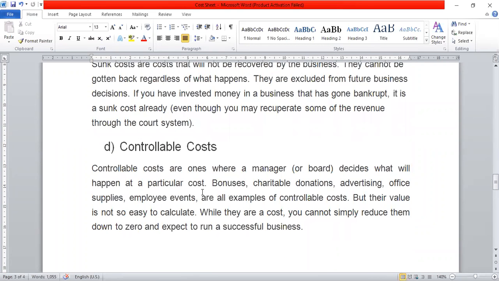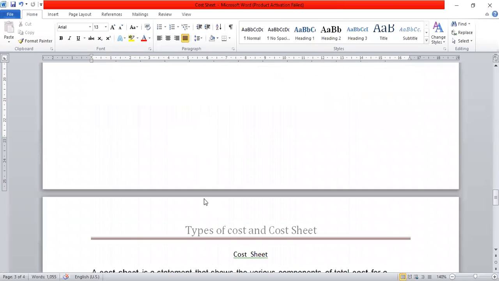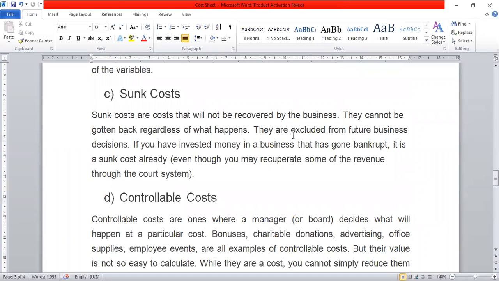Next one is controllable cost. The cost which can be controlled due to some care is known as controllable cost. It means the wastage can be avoided in case of controllable cost. So controllable cost is one where a manager or board decides what will happen in a particular cost. It means they can reduce and try to control that cost. Okay, these are some of the types of cost. Just go through it first.